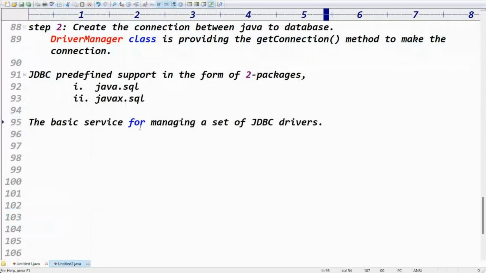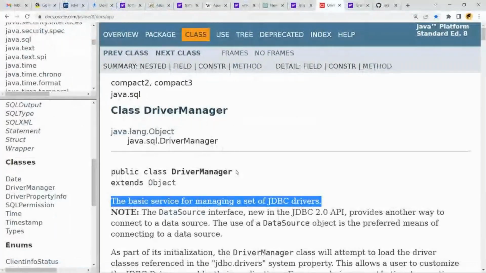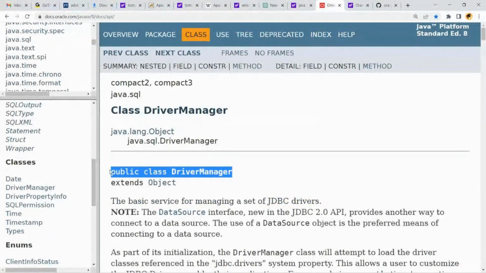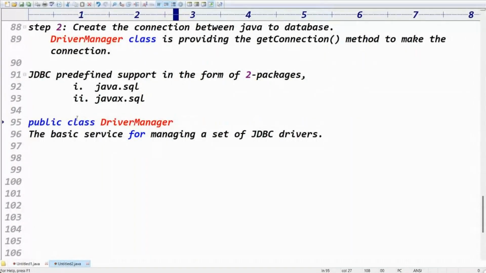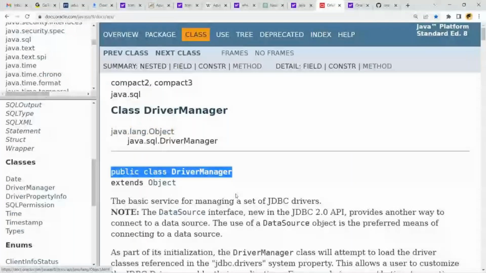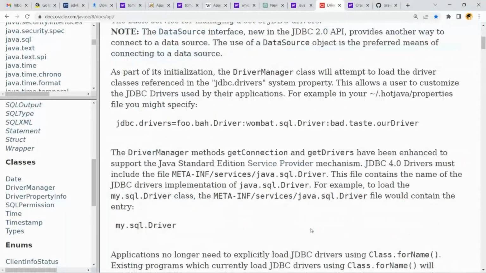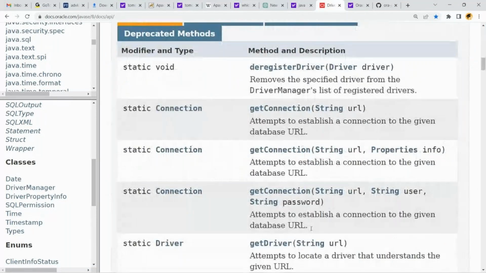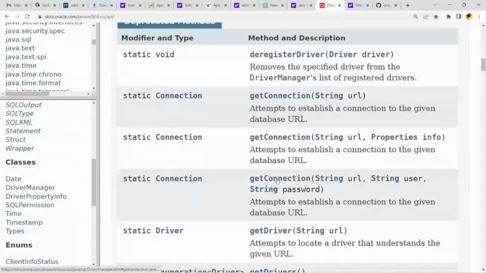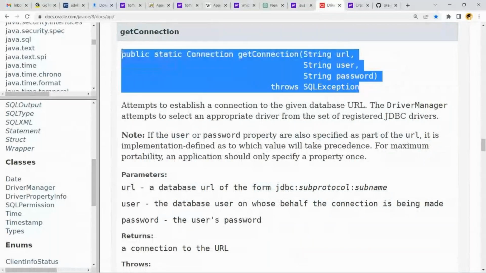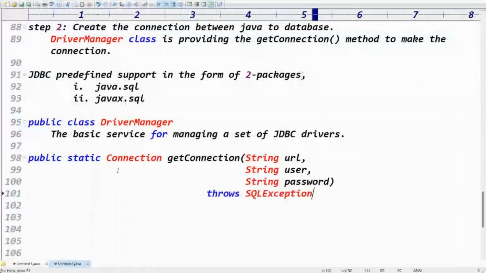You got the point, right? Public class driver manager: the basic service for managing a set of JDBC drivers. From here, we have the get connection method. Can you please take this get connection method? Which class does this connection method belong to? Driver manager, right? This get connection method belongs to driver manager.